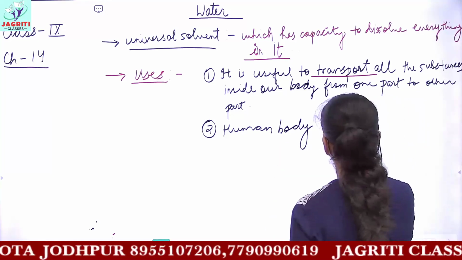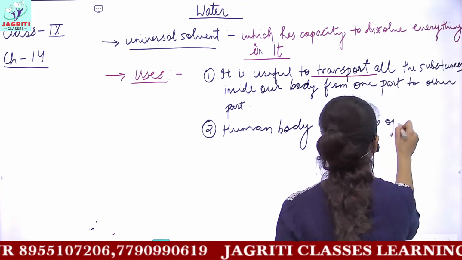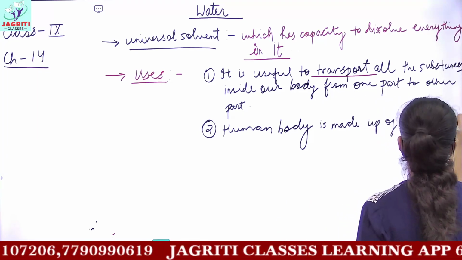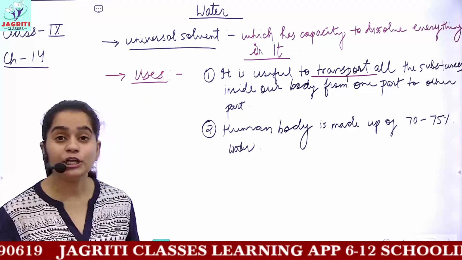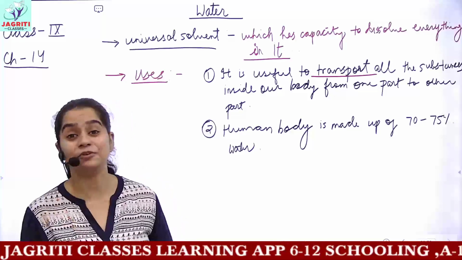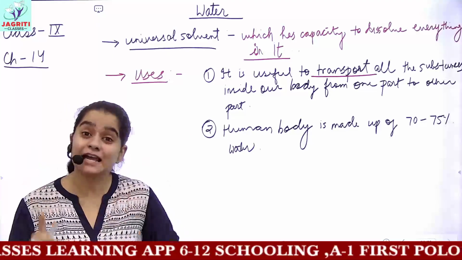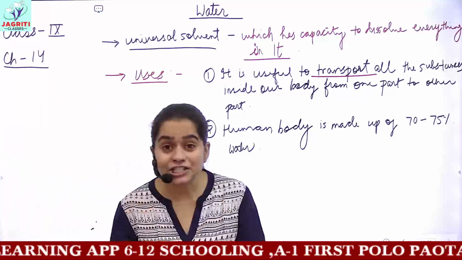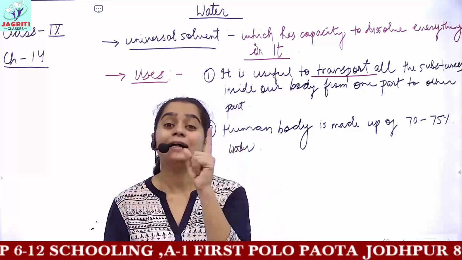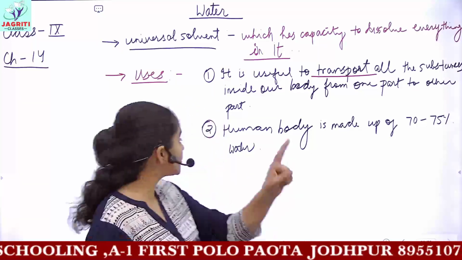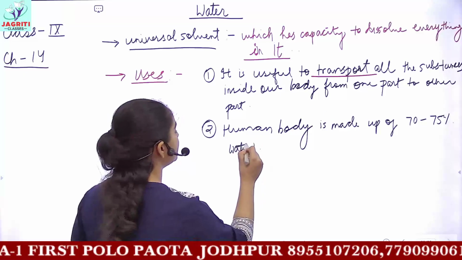The human body is made up of 70 to 75% water. That is, inside the human body you have a fluid medium present everywhere, and in this fluid medium all the biochemical reactions, all the cellular reactions which occur inside your body, require a fluid medium, and that requirement of fluid medium is provided by water content. So the human body is made up of 70 to 75% water,